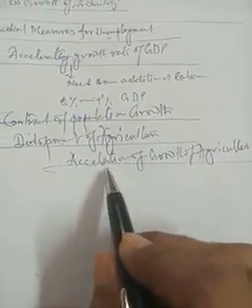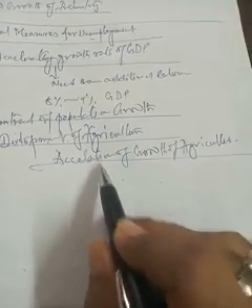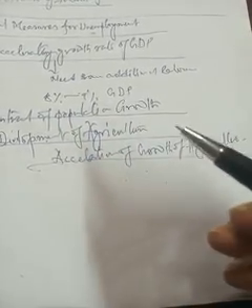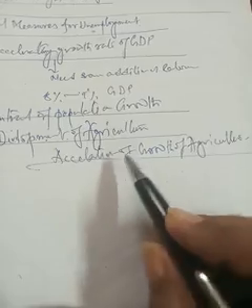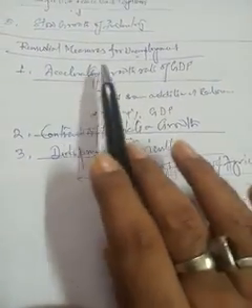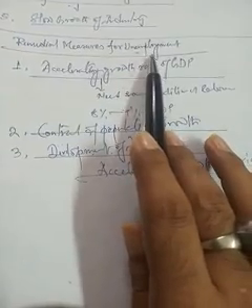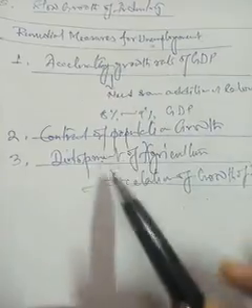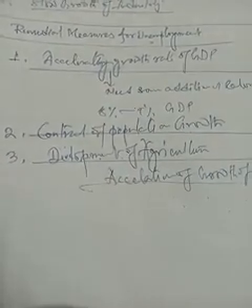If acceleration of growth comes in the agriculture sector, then definitely productivity will increase, and labor productivity will increase. And if labor productivity increases, then some additional income, some additional money will go to the laborers' pockets. In this way we can solve the problem of unemployment. The next 2 points we will discuss in my next video.